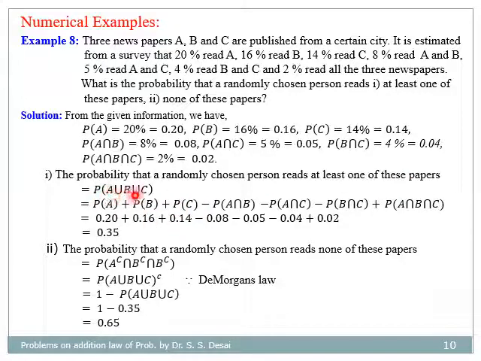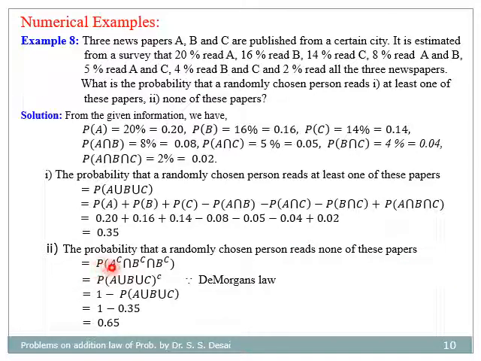Now for the first part, the probability that a randomly chosen person reads at least one of these papers is equal to probability of A union B union C, and by the addition law for three events, this becomes probability of A plus probability of B plus probability of C minus probability of A intersection B minus probability of A intersection C minus probability of B intersection C plus probability of A intersection B intersection C. So by substituting the given values and simplifying, it gives us probability of A union B union C is equal to 0.35.